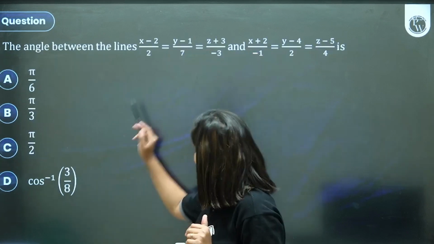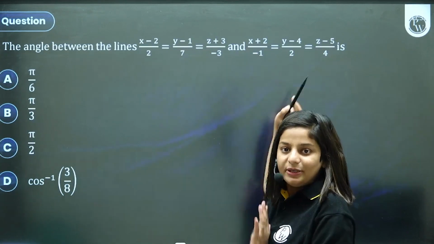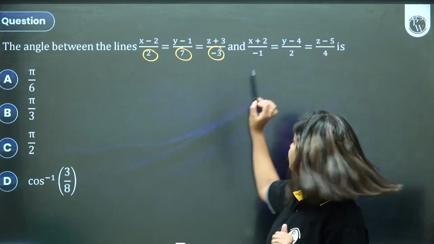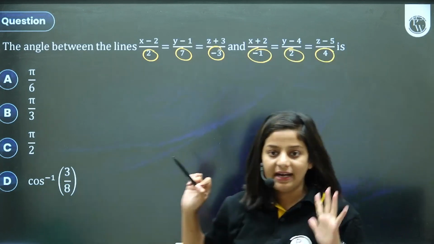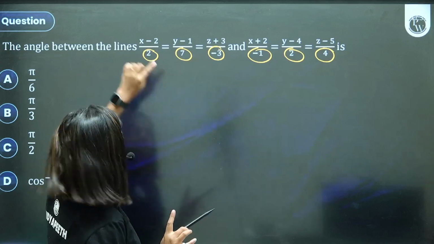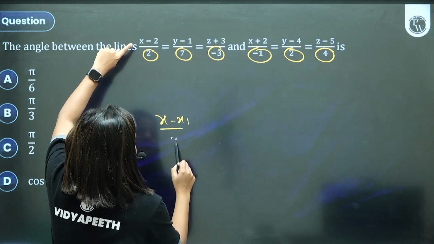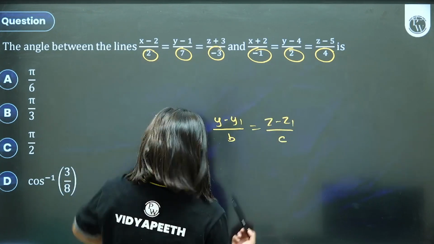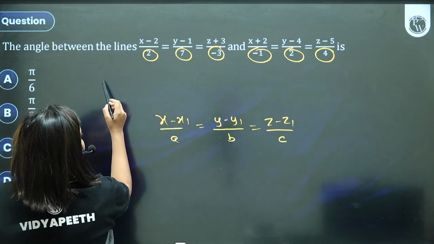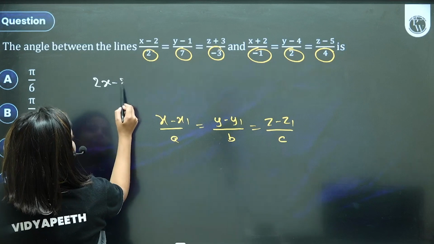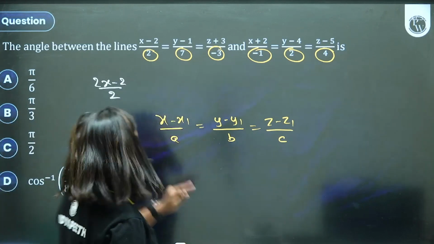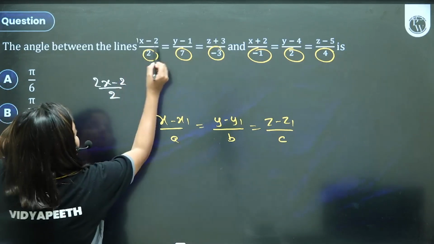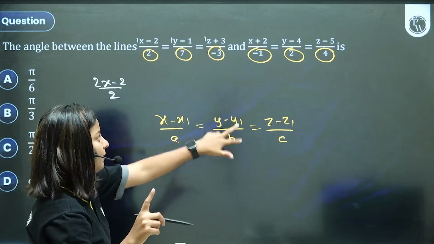But then, do you all know very well how to find A1, B1, C1 and A2, B2, C2? Correct? Just be careful. When you're comparing, you should compare in this way. It should be in standard form. Sometimes, just to make your life difficult, they can give the equation as, let's say, (2x minus 2) by 2. If it is in this form, then your A1 is not 2. In that case, I cannot say A1 is 2. The coefficient of x, y and z should be 1 in order to compare.